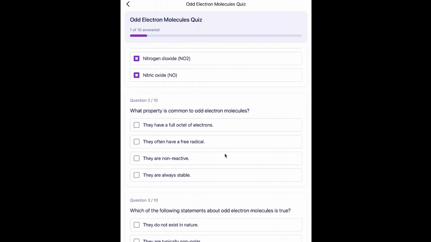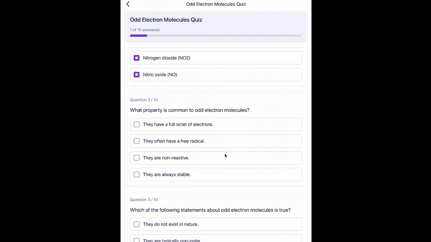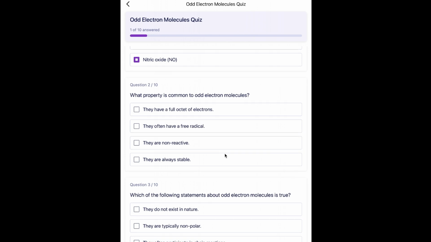Next question is, what property is common to odd electron molecules? So odd electron molecules are those that contain unpaired electrons in their outermost shell. And because of this unpaired electron, these species are called free radicals. So the answer will be B. They often have a free radical.